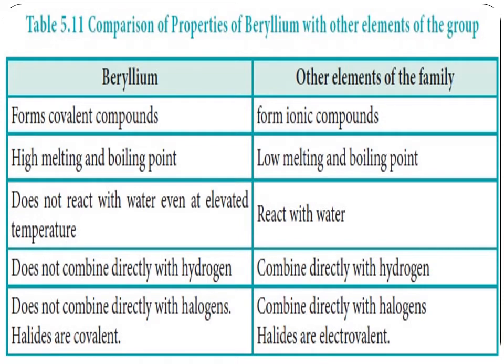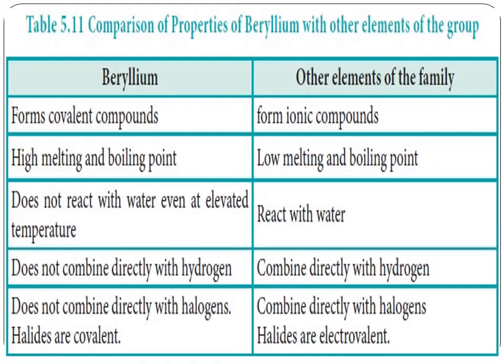Now the comparison of beryllium with other elements of the group. What elements are there in the group? Beryllium, magnesium, calcium, strontium, barium, radium. These are all the alkaline earth metals. Beryllium is different from the others, so let's compare beryllium with all other elements.